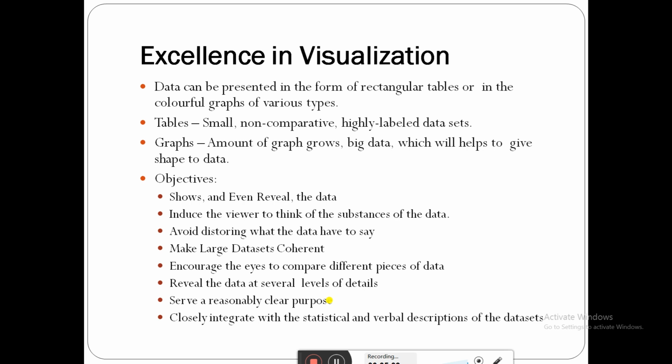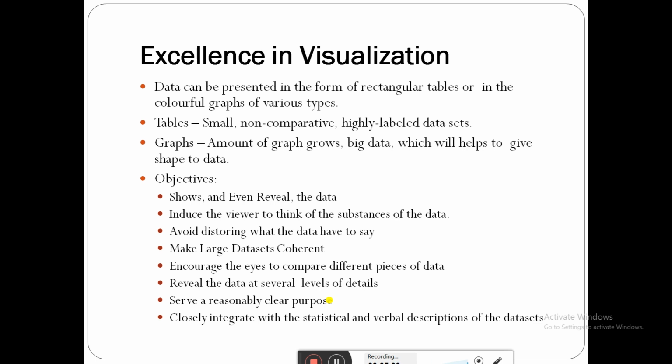Reveal the data at several levels of detail. You have to see the lower level and the higher level, for example sales data for the quarter, for the year, for the months. In different levels, it should be showing the data.